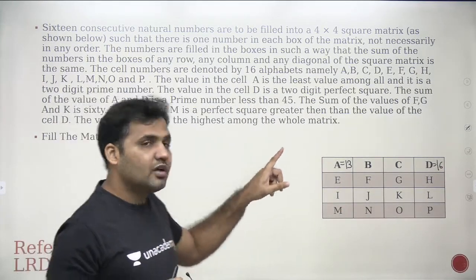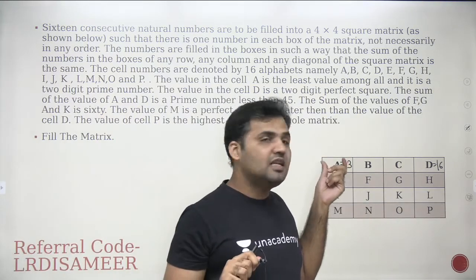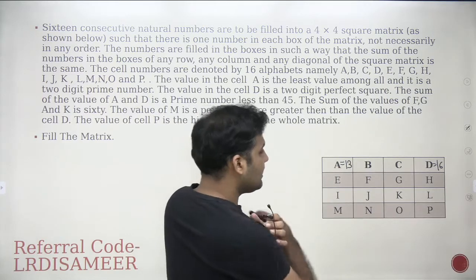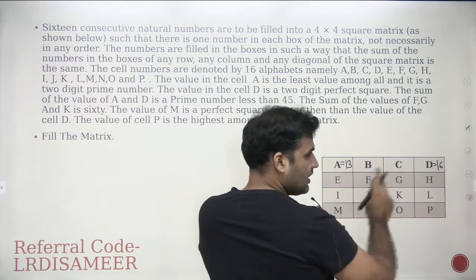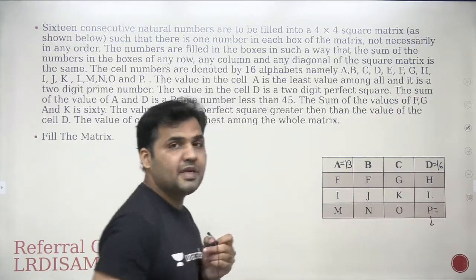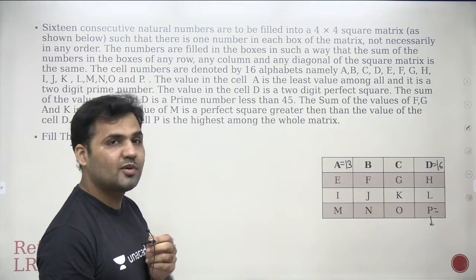Now it was also mentioned that A is a least number. Now you see that if A is a least number, then there are 16 consecutive natural numbers and P is the highest number. Then what should be the value of P?